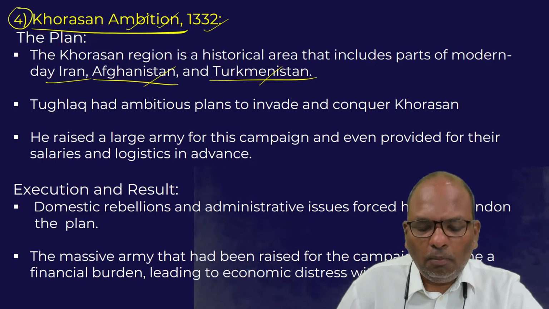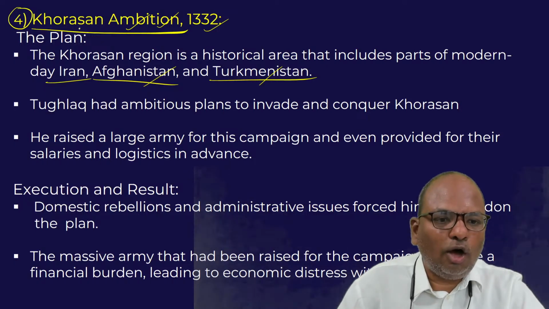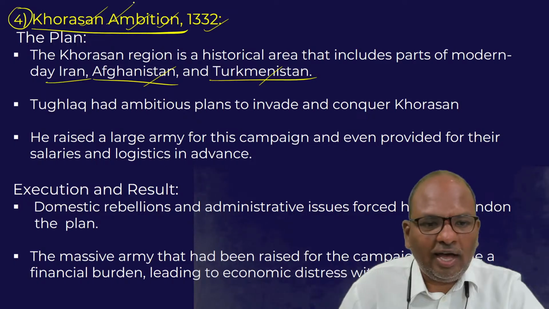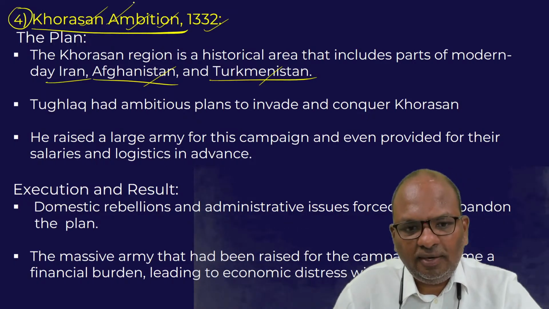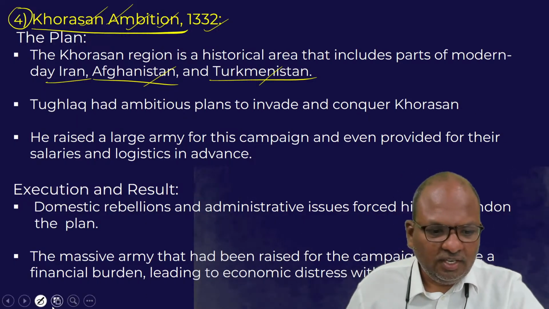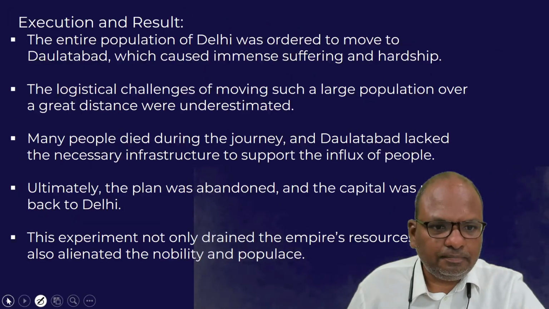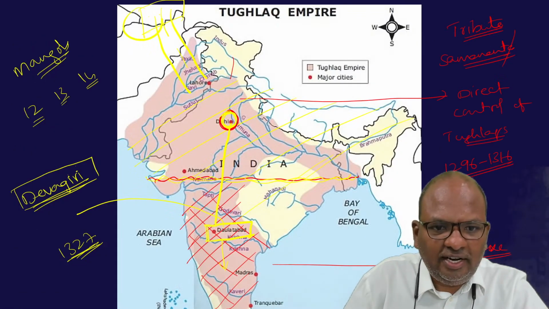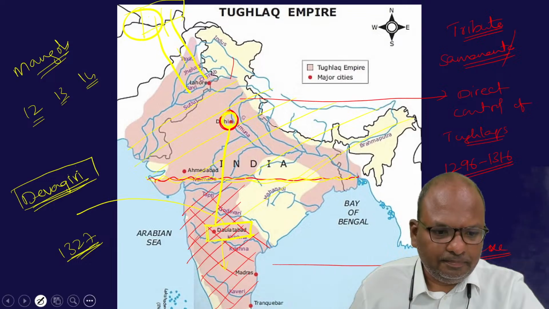So Muhammad bin Tughlaq wanted to occupy the Khorasan region because he believed that anyone who has control over Khorasan region can efficiently prevent attacks on India. Take a look at this map once again. Khorasan is located somewhere here.